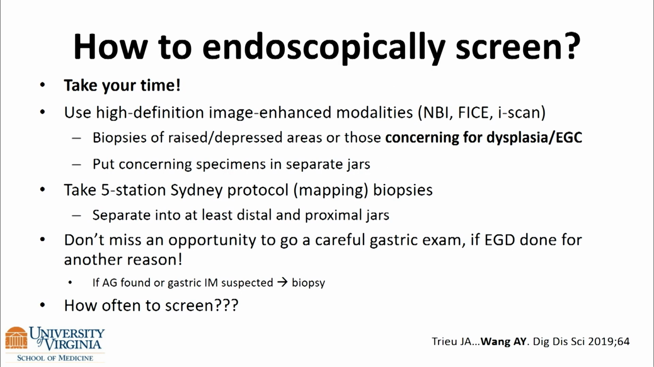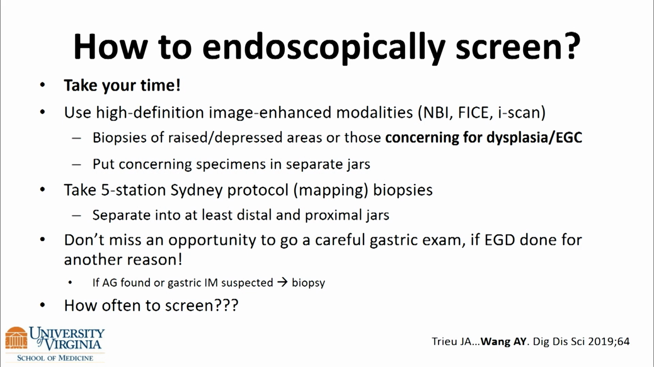How do we endoscopically screen? Well, importantly, take your time. Use high-definition image-enhanced modalities, as we've talked about. Biopsy areas that are raised or depressed, concerning for dysplasia or early gastric cancer. Put concerning specimens in separate jars so you might be able to come back if it's something that's resectable. Use the 5-station Sydney protocol, which we've heard about. Don't miss an opportunity to do a careful gastric exam if EGD is done for another reason.